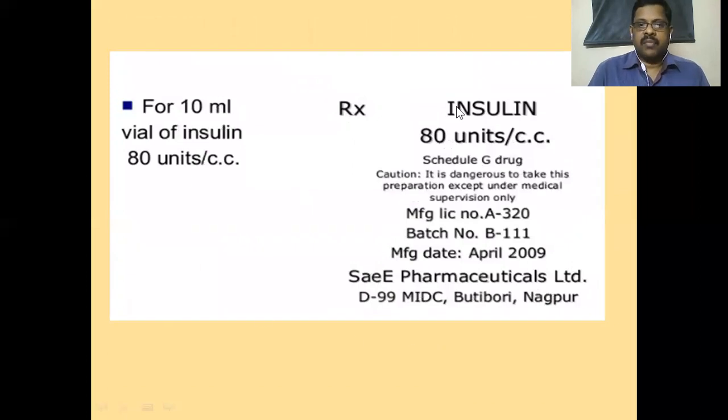This is a sample Schedule H drug, insulin injection. The label RX is written, insulin 80 units. This is a generic name only. There is no brand name. It's for government supply, it will be like that.